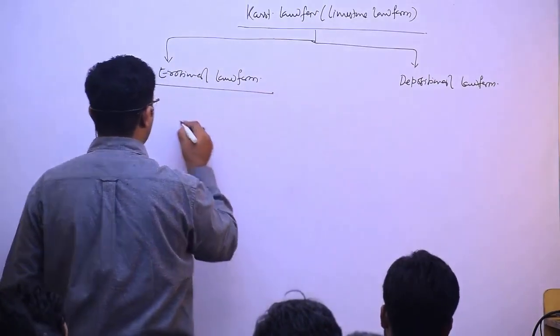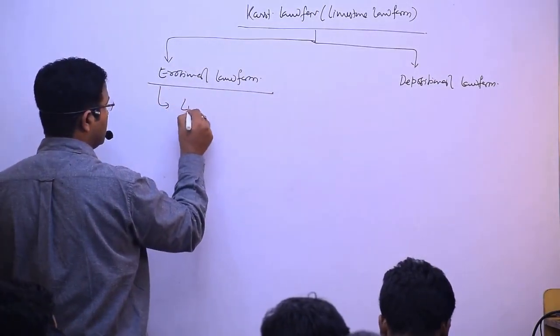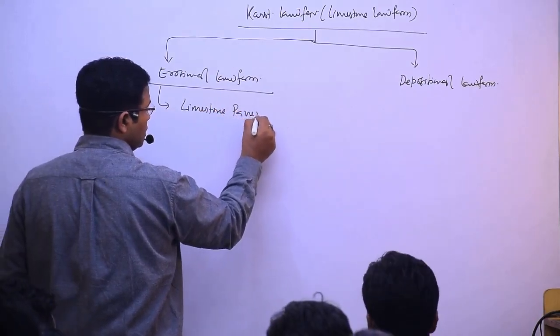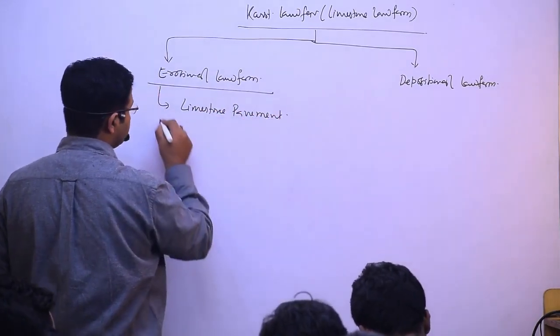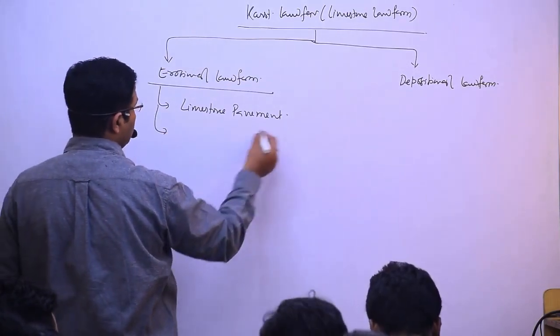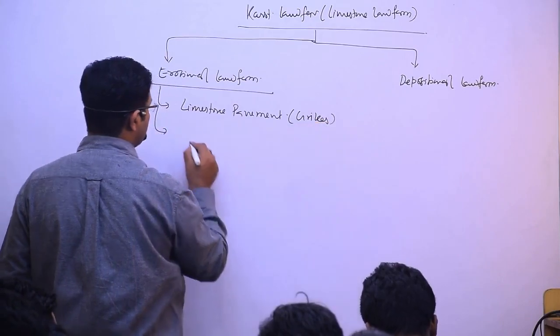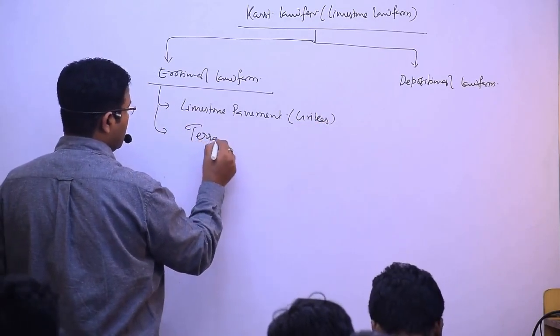In the erosional landform, we can see limestone pavement, and then you can see, like I said, Grikes, Terra Rossa.